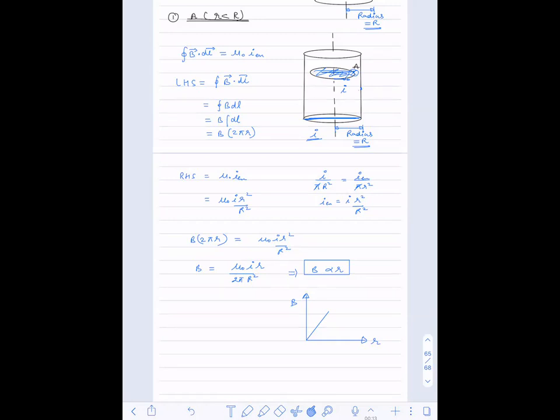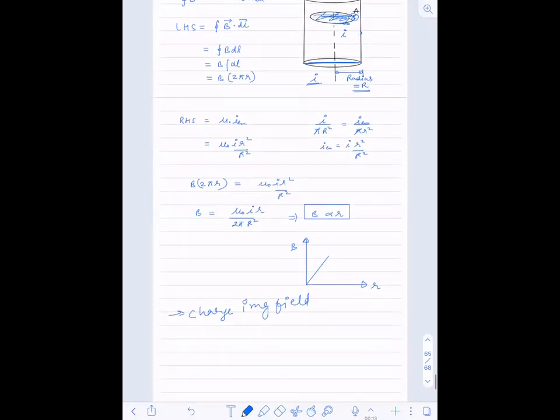You want me to write also. Okay. So charge in magnetic field. This is the first thing that you have to study.